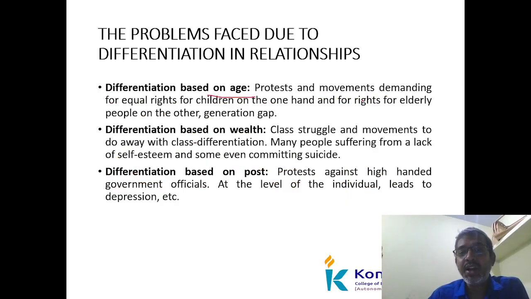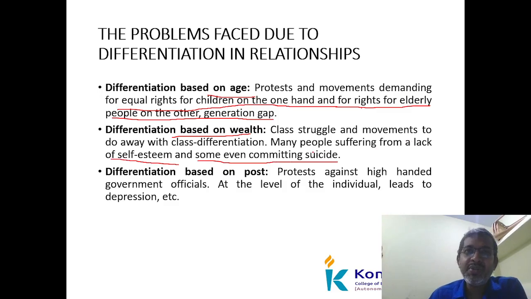There are protests and movements demanding equal rights for children on the one hand, and for elderly people on the other. There is a generation gap. So based on age we are getting differentiation. Next one, based on wealth. Yes, of course, class struggle and movements against class differentiation. Many people suffer from lack of self-esteem and some even commit suicide. Based on wealth, I am a person having less money, and my assets are very low compared to my nearby neighbors. So differentiation has arisen.